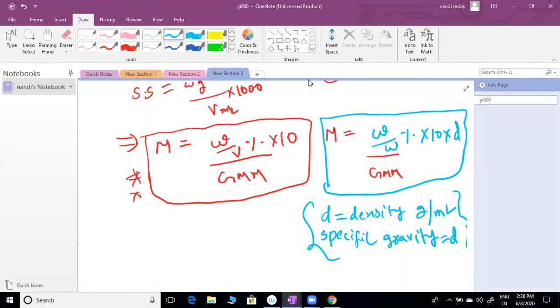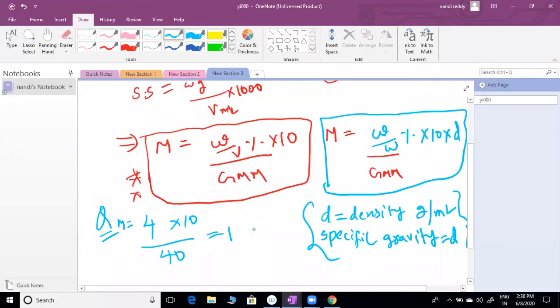Yes, you can find it here. First one: W by V is how much? 4 into 10 by gram molecular weight. NaOH is 40. So 1 is correct, 1 mole per liter.